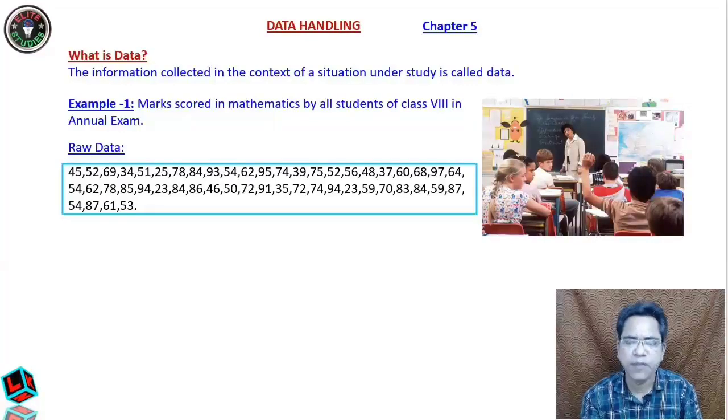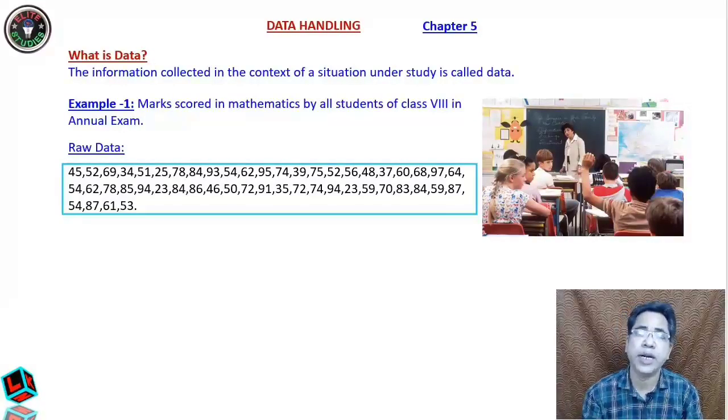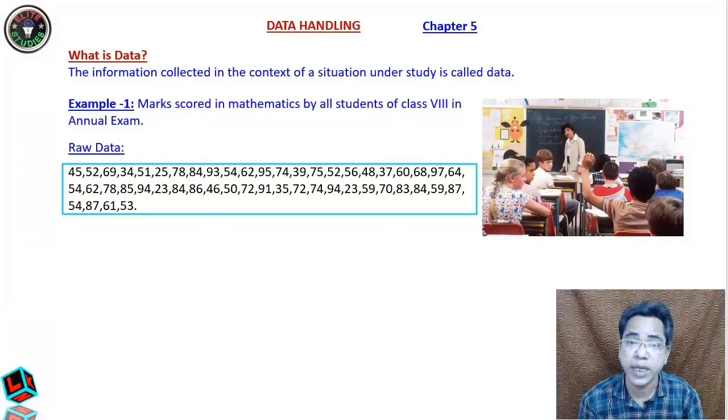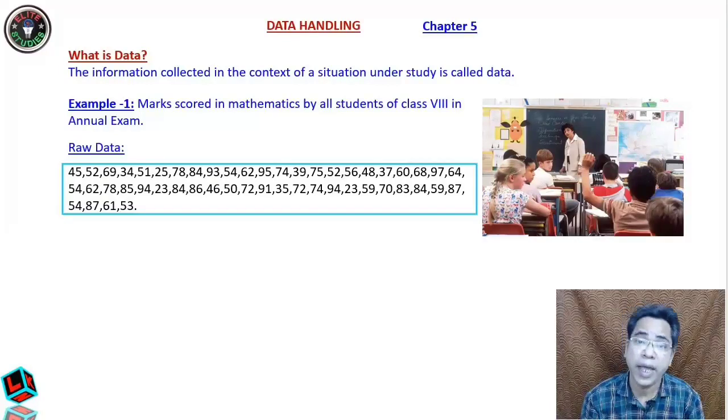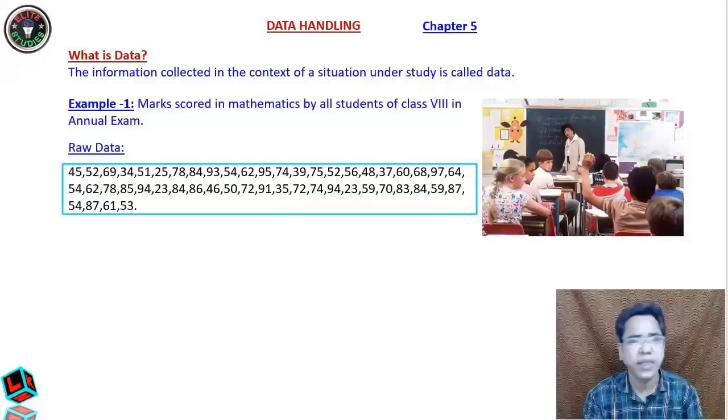Now you see here there are 50 students. If there are, suppose, 100 students, it will take more time. 200 students, 2000 students, then it will take a lot of time and it is very time consuming and boring. So this raw data is not so useful to us because the data you collected is in a very haphazard manner. What you have to do is arrange this data either in the increasing order or in the decreasing order.